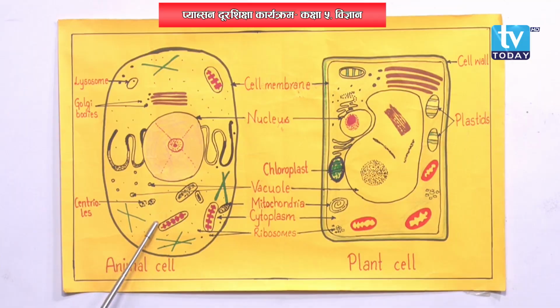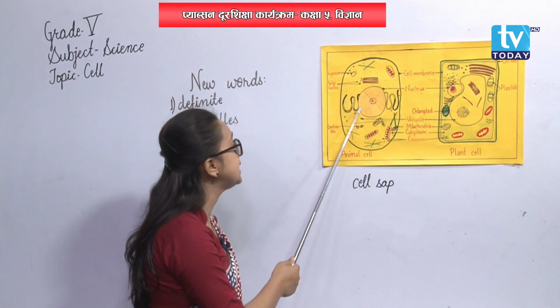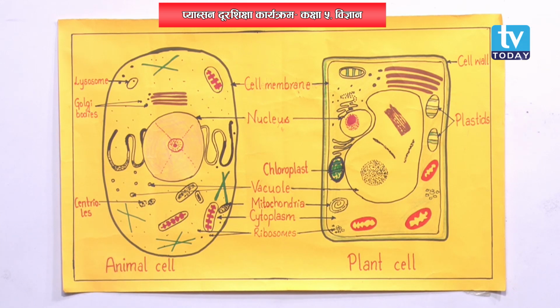Now, animal cells. In animal cells, vacuoles are smaller in size, but they are many in number, and they are temporary as well. They may be lost after some time, but in plant cell, vacuole is large, it is single, and it is permanent as well. Okay, and it is centrally located also. It is located in the center of plant cell.